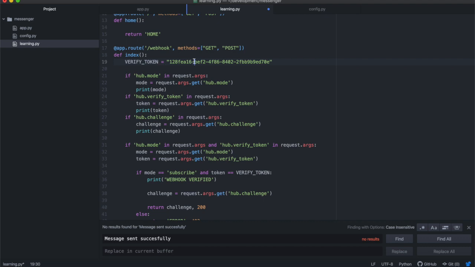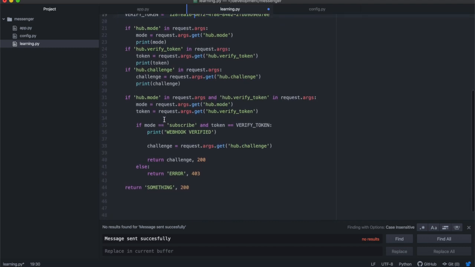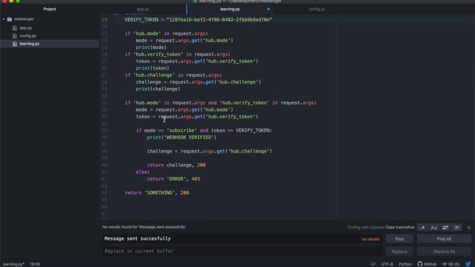And if you have that secret key in the message, the message is from me. And if there's no secret key in the message, then you can discard it. You don't have to process it. Perhaps the message is not from me, okay? So that's the purpose of the verified token. And then this line of code over here, I'll just go through it very quickly, okay?